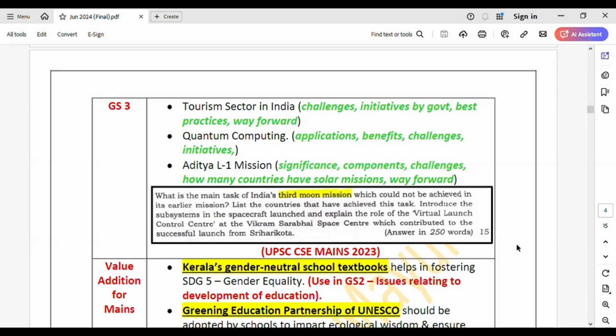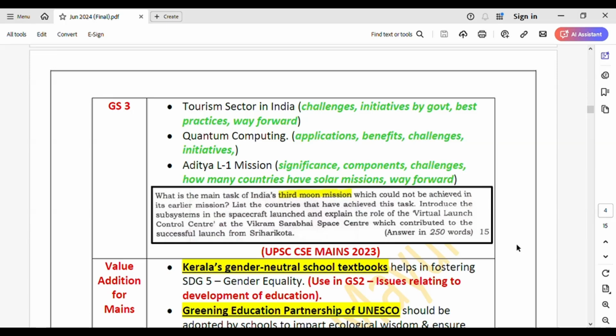What is the main task of India's third moon mission which could not be achieved in its earlier mission? List the countries that have achieved this task. Introduce the subsystems in the spacecraft launched and explain the role of the virtual launch control center at the Vikram Sarabhai Space Center, which contributed to the successful launch from Sriharikota. Right? So first is significance. Like what is the main task? So what is the main task of the Aditya L1 mission? Right? So just note down.